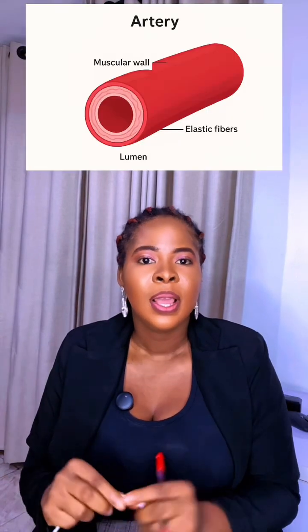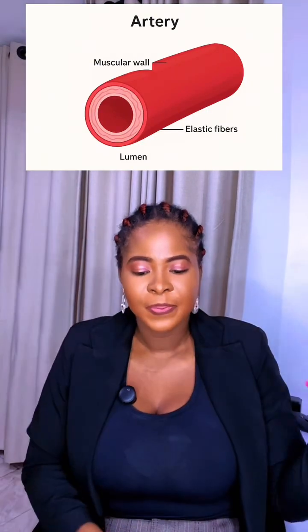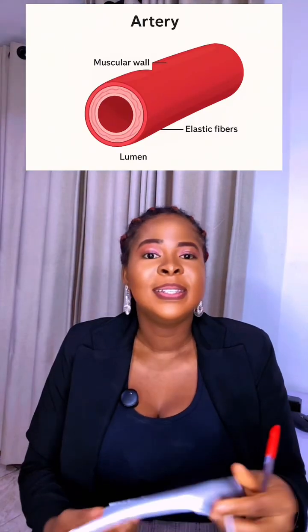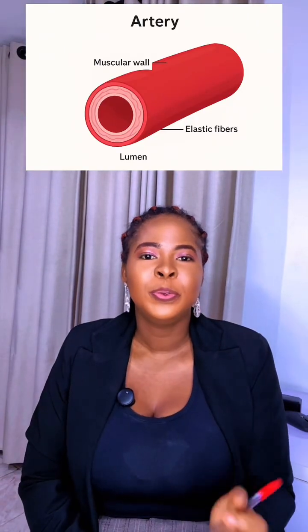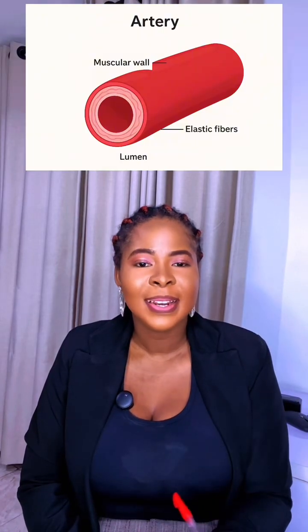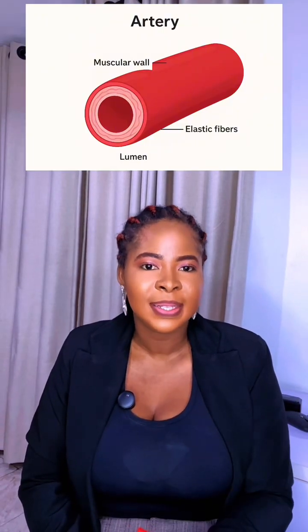So let's talk about hypertension. They said hypertension occurs when the force of the blood against artery walls is consistently too high. This damages the blood vessels by making them stiff or narrow, thereby leading to reduced oxygen supply. So what do they mean? First of all, let's explain what the artery means. An artery is a pipe that supplies blood to vital organs like the kidney and the brain.